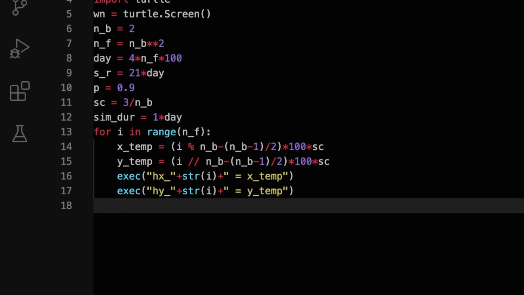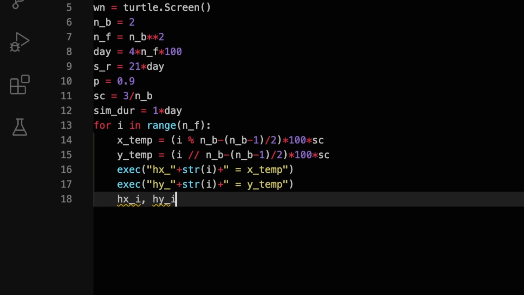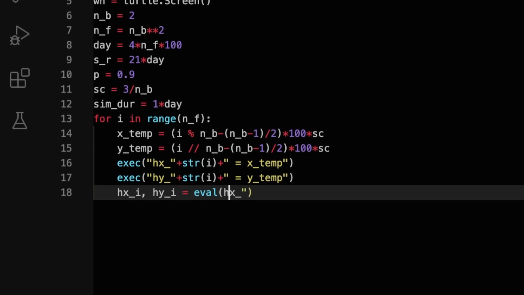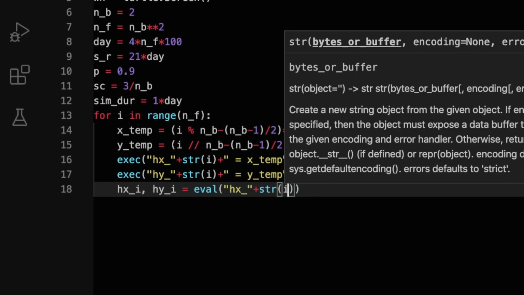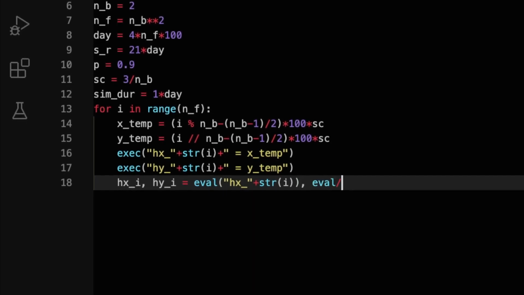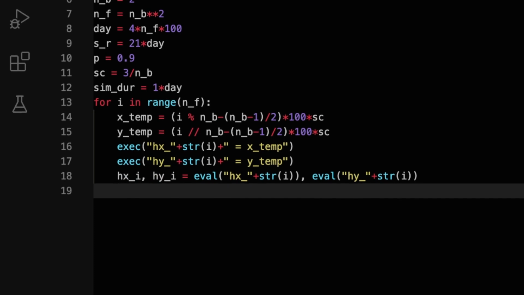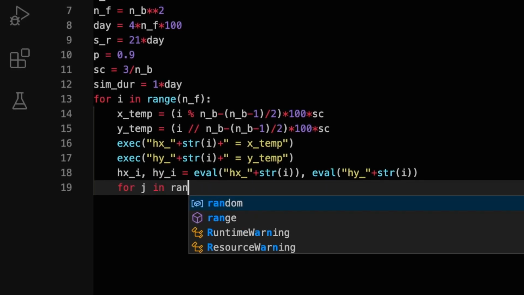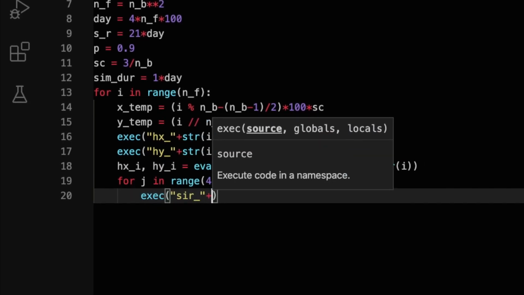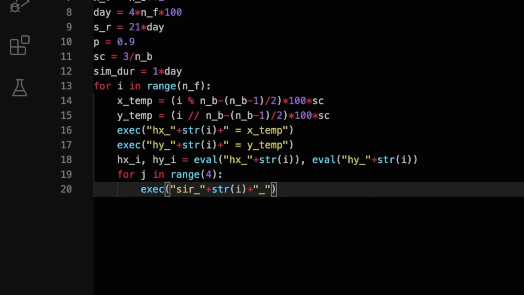Now, we can give a probability P of a susceptible person who contacts an infected person to also be infected. And we can assign 0.9 to it, just like we did in our mathematical model. We can then set the scale C to be inversely correlated with the square root of the number of families, so that the more families we have, the smaller the scale will get. We use the square root value n_b in here because the scale is a linear proportion, not an area one. We can also set a duration for the simulation, which we will make just 1 day for demonstration purposes.